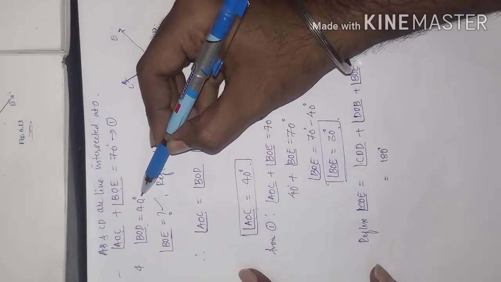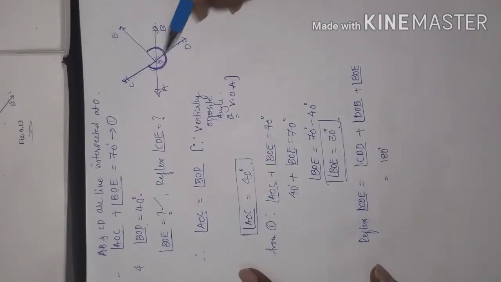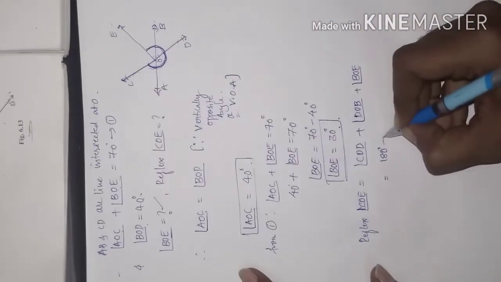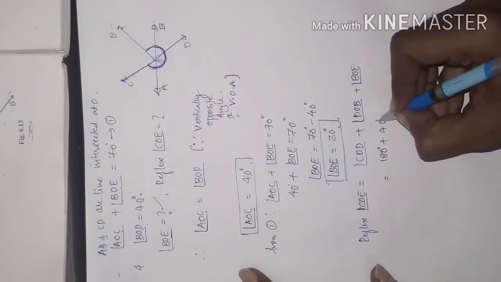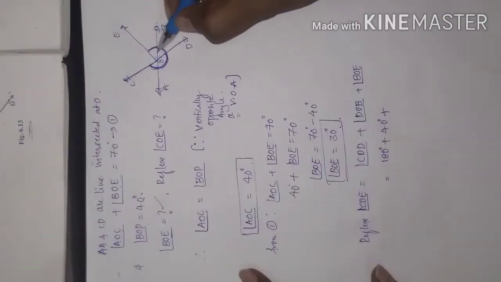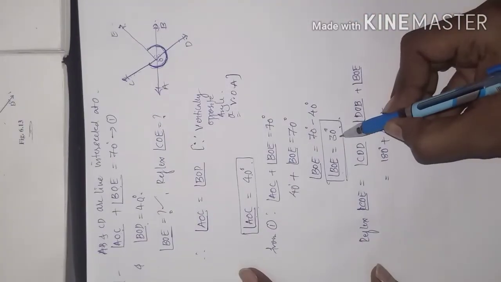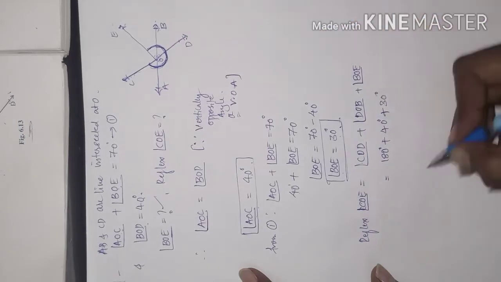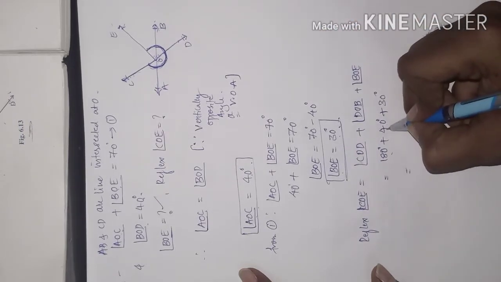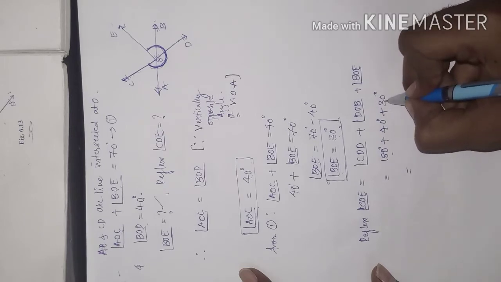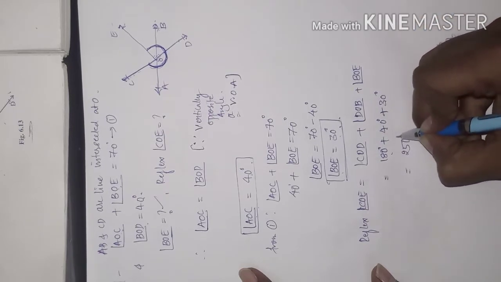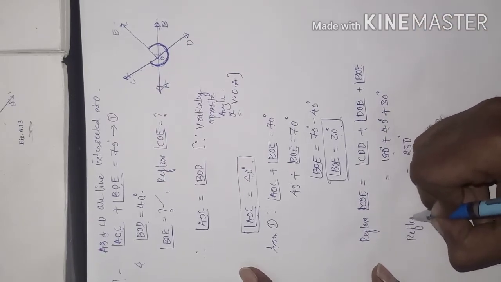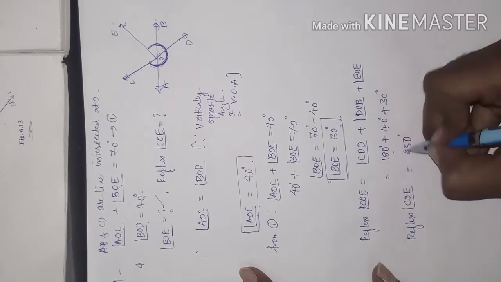It is 40 degree. Yes or no? BOD or DOB is 40 degree. In the place of DOB, we'll put 40 degree. And what about BOE? Just now we got the value of BOE as 30 degree. So add these all. 180 plus 40 is 220. 220 plus 30 is 250 degree. So this is the reflex of angle COE.